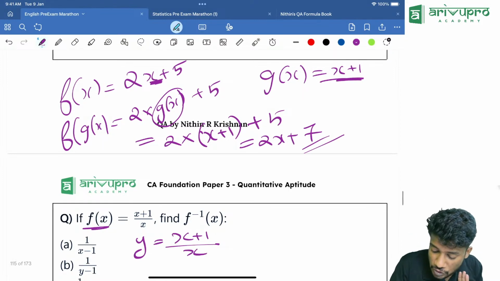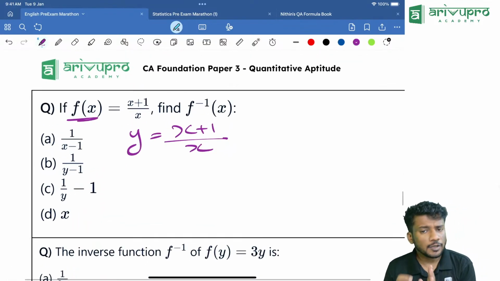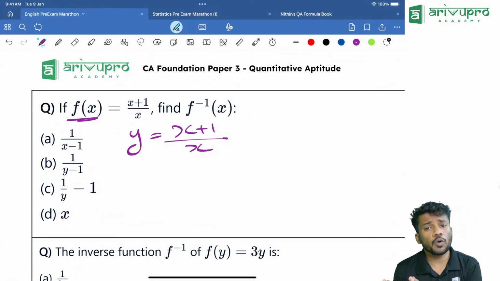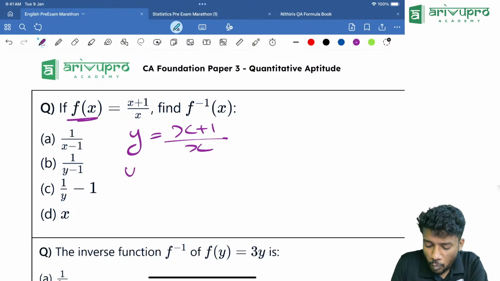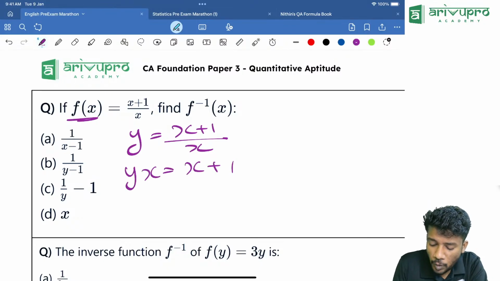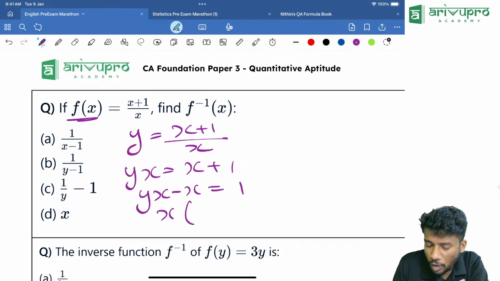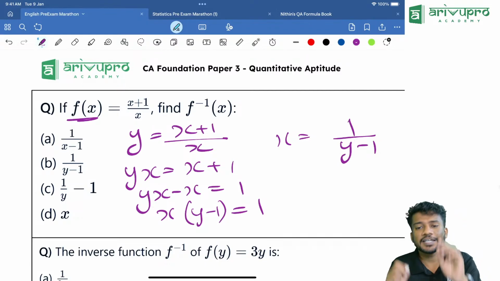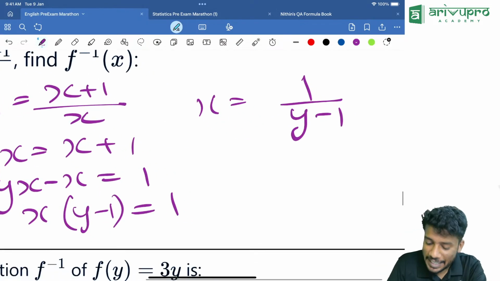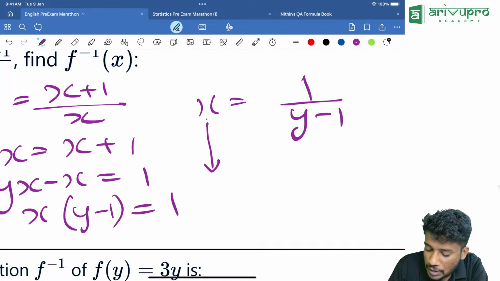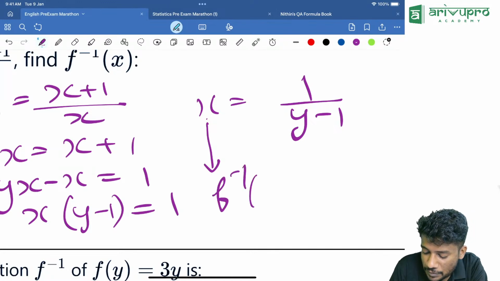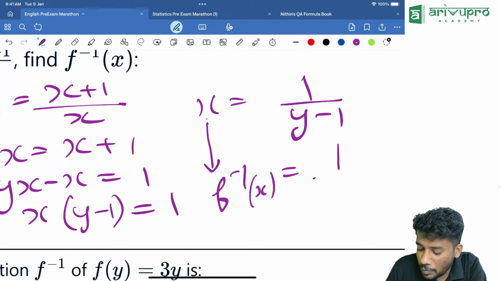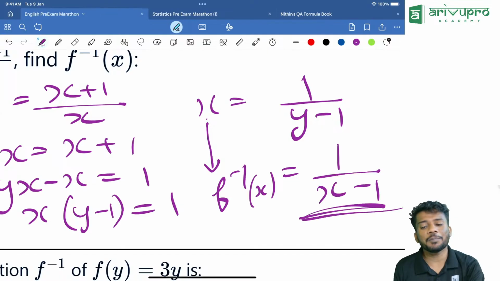Understood? Next one. Y is equal to x plus 1 divided by x. Now solve the value for x. Cross multiply. Yx is equal to x plus 1. Now take x to the other side. Yx minus x is equal to 1. Now take x common. x into y minus 1 is equal to 1. So x is equal to 1 divided by y minus 1. Now the last step is the simplest step. Instead of x, put f inverse of x, and instead of y, we will put x. Answer is 1 by x minus 1.